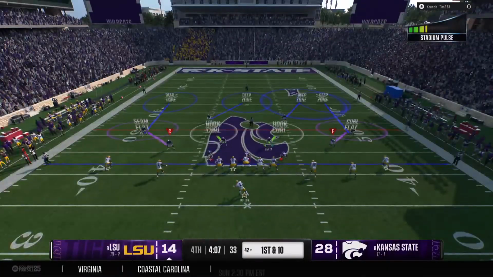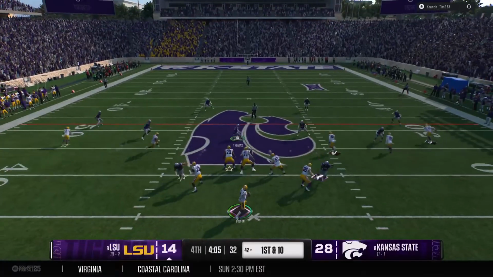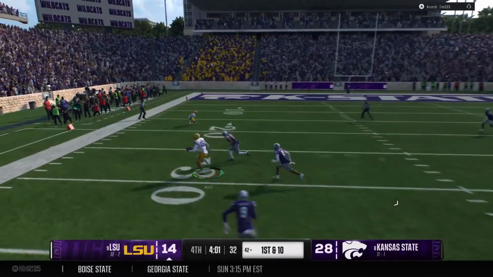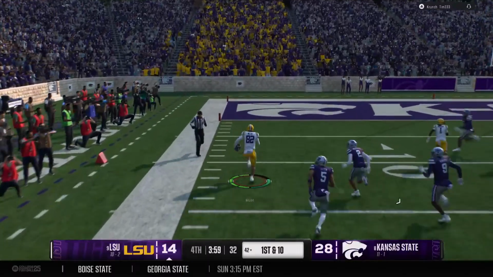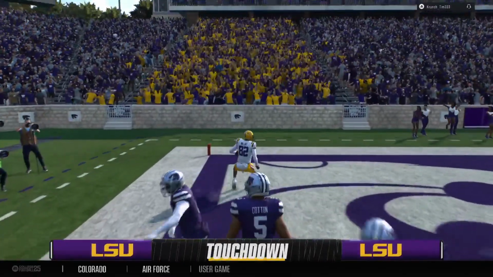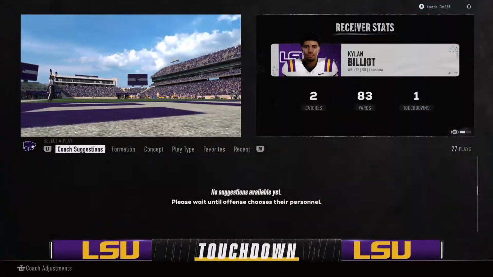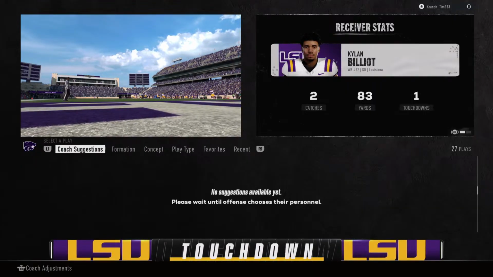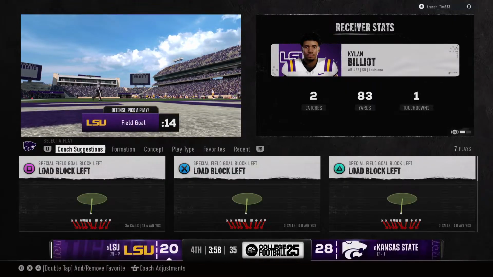Well, it's another positive play, but, man, look at the clock and look at the score. You still need a couple touchdowns to be able to get yourself back into this game and have a chance. Breaks into the clear. It's a sprint. Touchdown, LSU. This offense really clicking. LSU, number 82, with the catch and score.